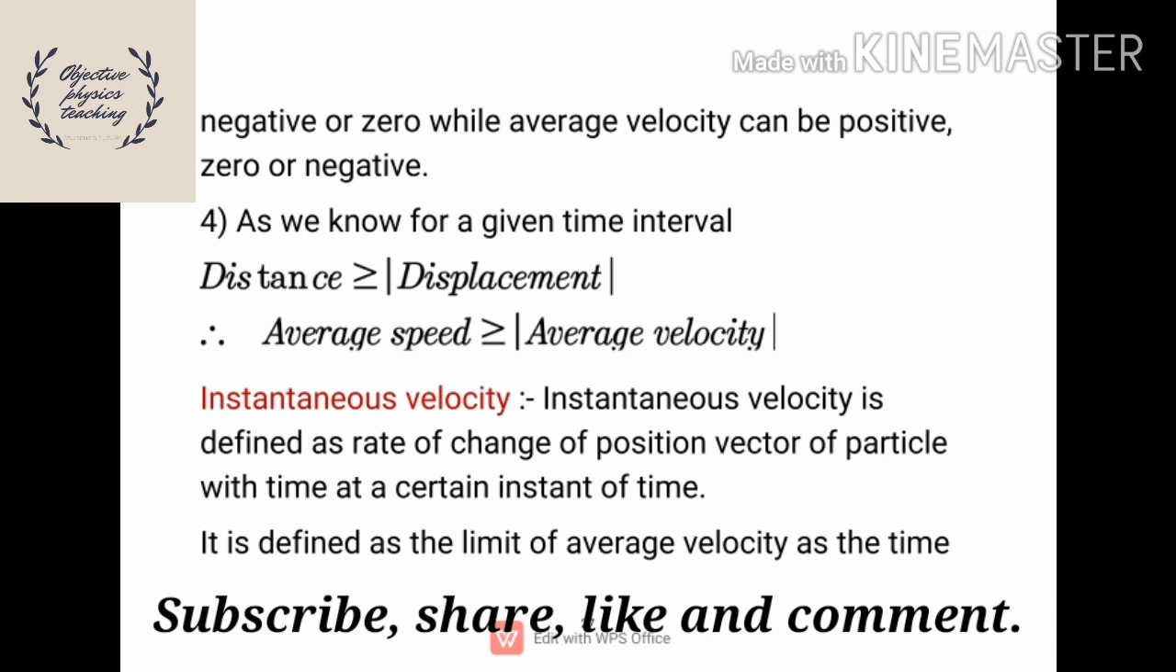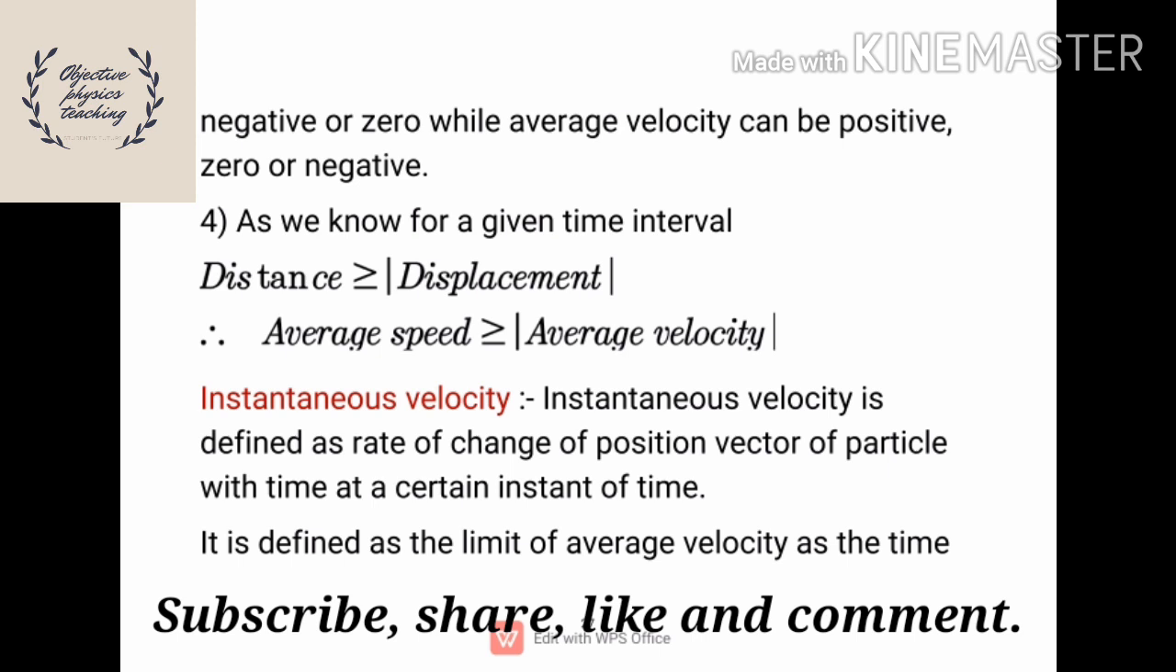What is the reason? In this case also, distance is always positive. Due to that reason, average speed is always positive. Displacement may be positive, 0 or negative. Due to that reason, average velocity can be positive, 0 or negative.